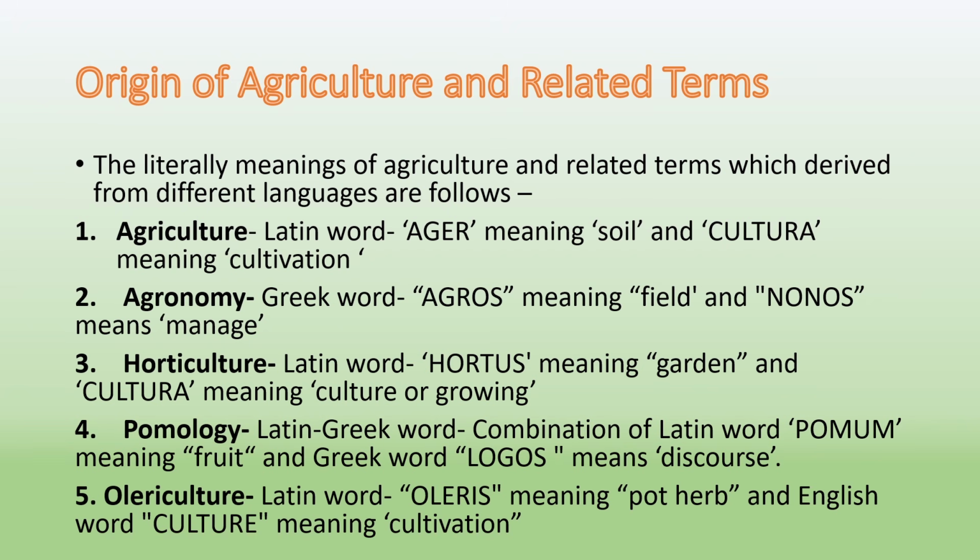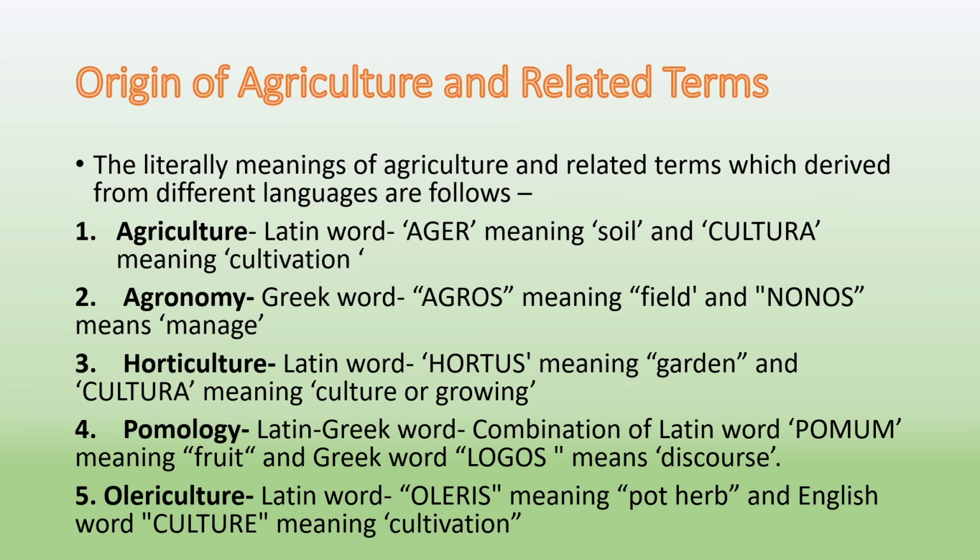Agriculture is a Latin word which is derived from two words ager and cultura, where ager means soil and cultura means cultivation. The cultivation of soil is called as agriculture. The second term is agronomy. Agronomy is a Greek word which is derived from agros and nomos, where agros means field and nomos means to manage. The management of field is called as agronomy.